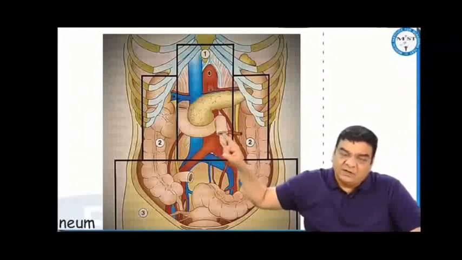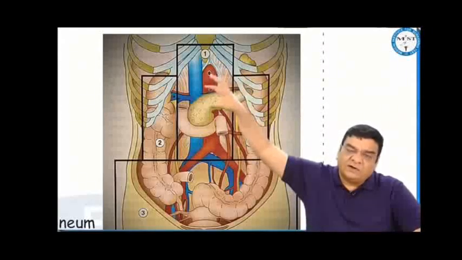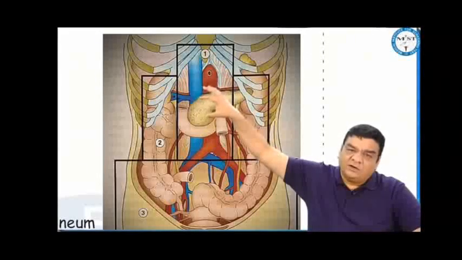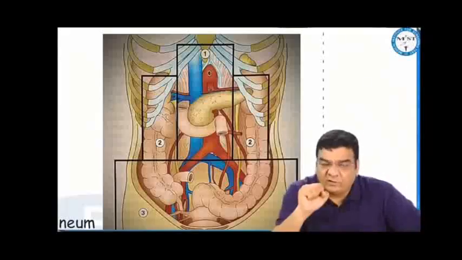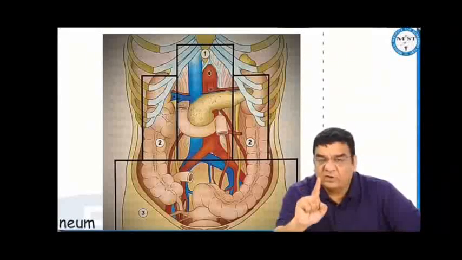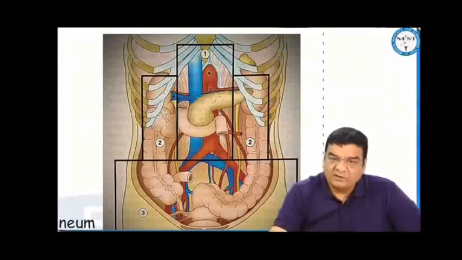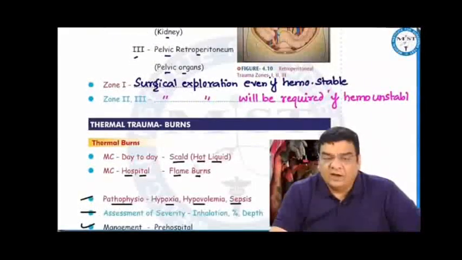the patient is stable, then also there is a possibility that because the aorta and IVC are lying here, a small blood clot may be pressing the injury, and that is why it is not bleeding out. The patient is stable, but this clot can dislodge at any point of time. So even if the patient is stable, for zone 1 retroperitoneal traumas, we take the patient to the operation theater, do exploration, and see whether anything is required or not.